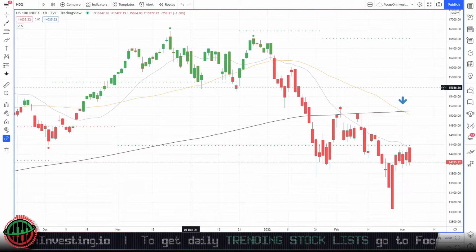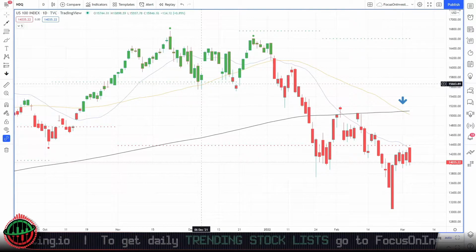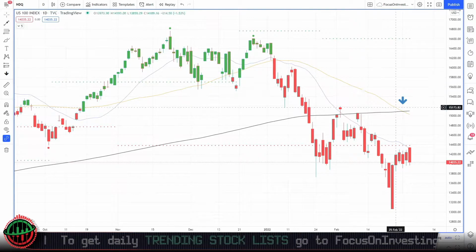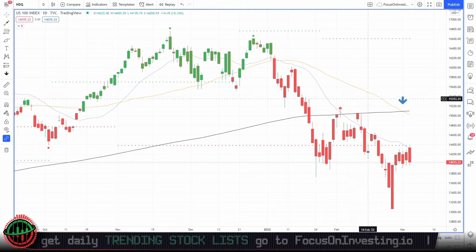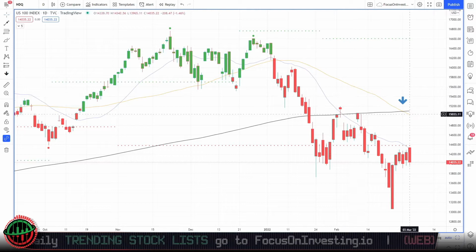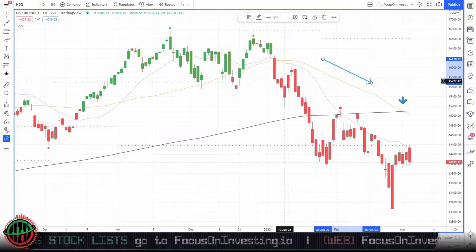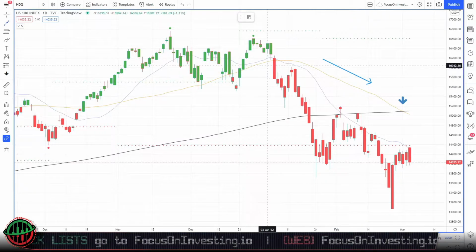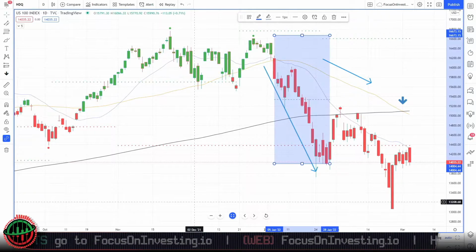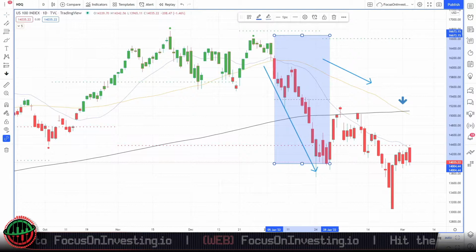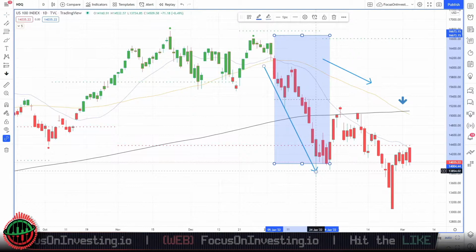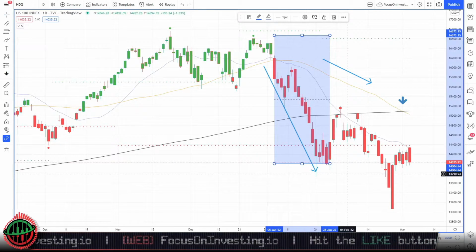The next fastest moving average is the 50 simple moving average, and it drops the second fastest. And this drop of the 50 simple moving average is what's caused this death cross. So this drop with the 50 simple moving average is actually representative of this price movement here from the 5th of January to the 28th of January. So this is telling us during this time period, the market was definitely in a bear market.